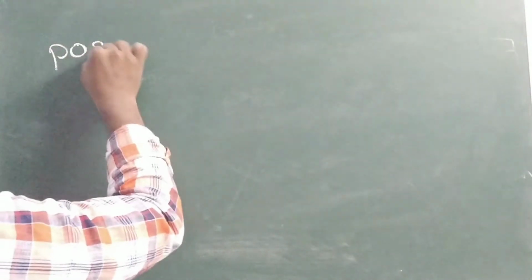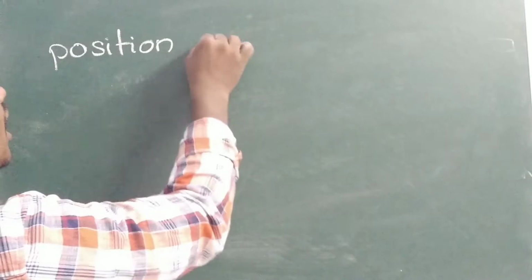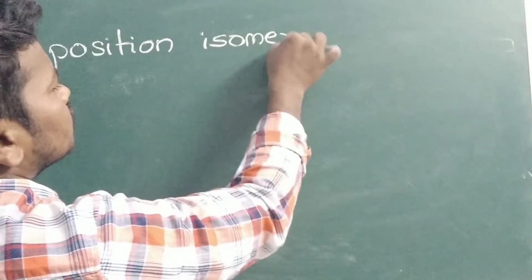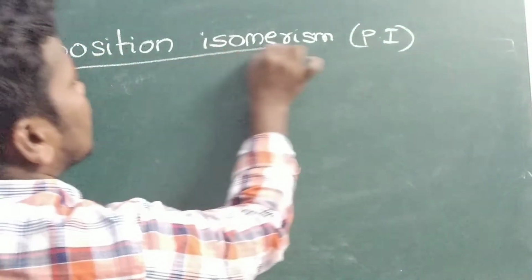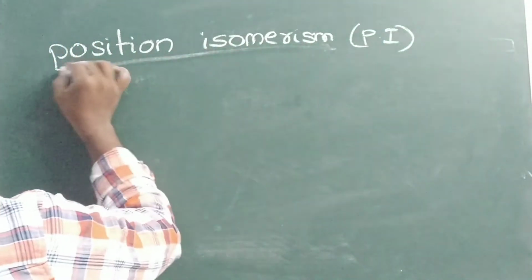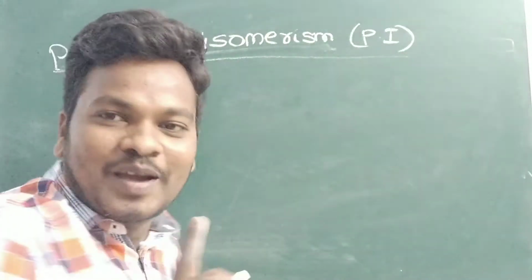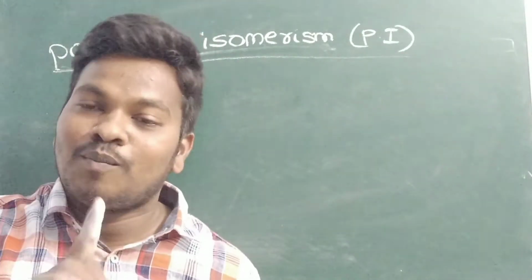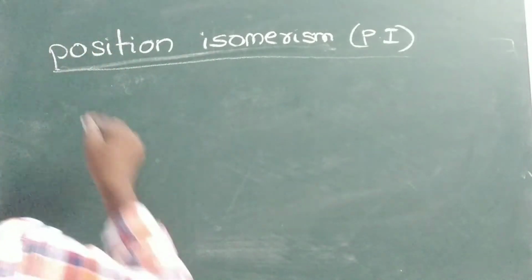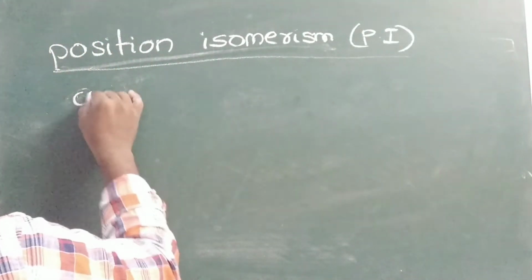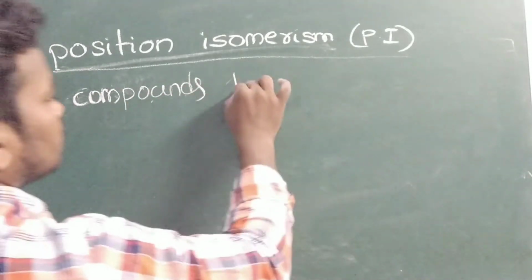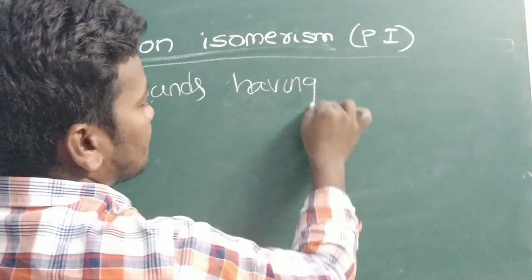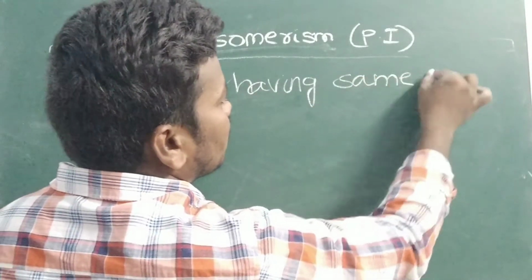isomerism or position isomerism. You can also write it in short form, PI, position isomerism. So what is meant by it? What is our first point, the definition? Compounds having the same molecular formula, same MF.